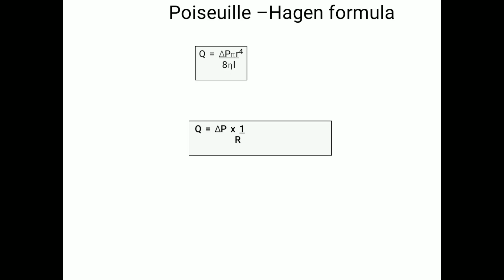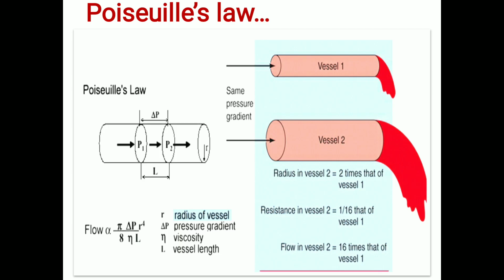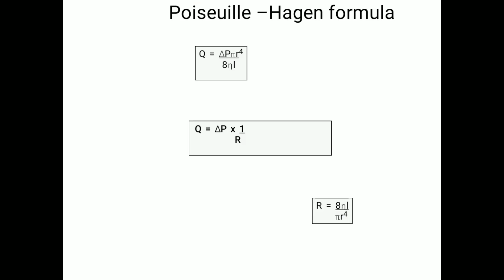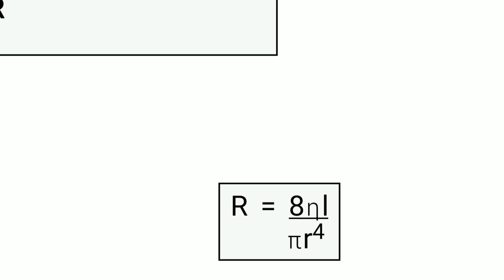So blood flow is equal to pressure difference times pi r cubed by 8 mu L, as Q is equal to pressure difference times 1 by R. Now we need to make it R. So R is equal to 8 mu L by pi r cubed. I already told you the abbreviations of mu, L and so on.